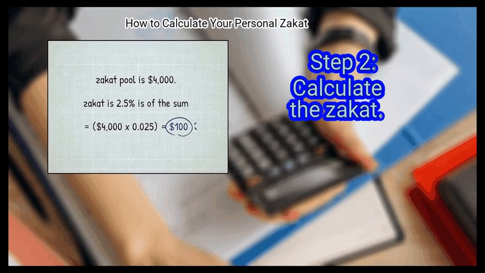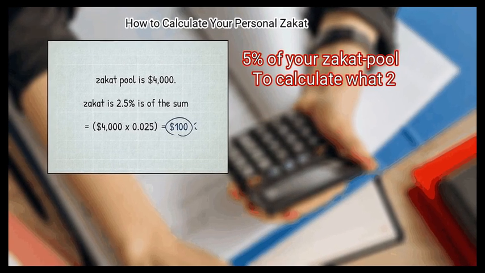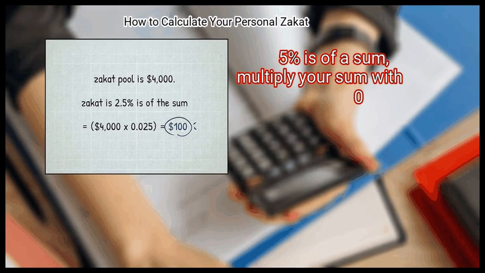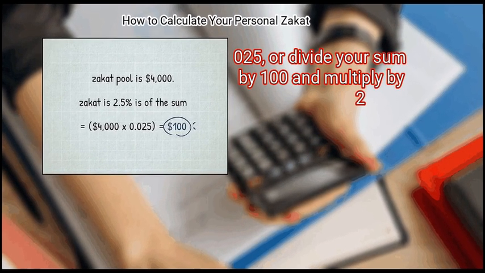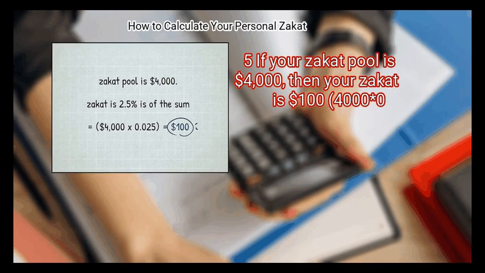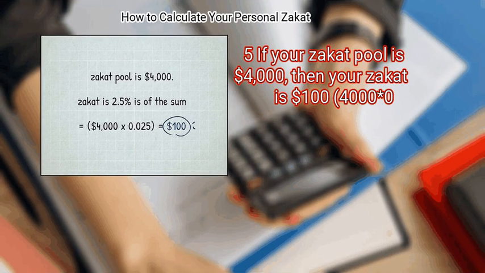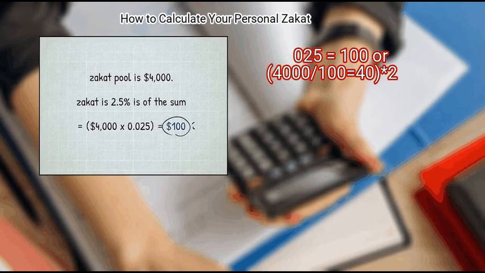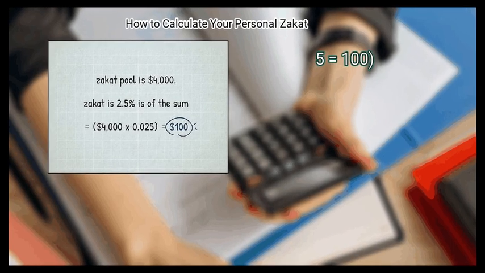Step 2. Calculate the zakat. Zakat is 2.5% of your zakat pool. To calculate what 2.5% is of a sum, multiply your sum by 0.025, or divide your sum by 100 and multiply by 2.5. If your zakat pool is $4,000, then your zakat is $100. 4,000 times 0.025 equals 100. 4,000 divided by 100 equals 40, times 2.5 equals 100.